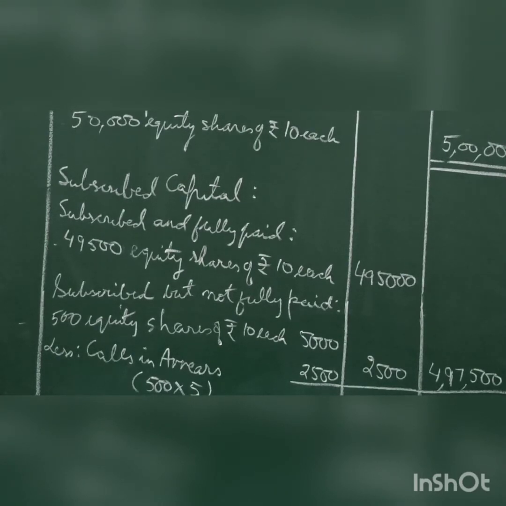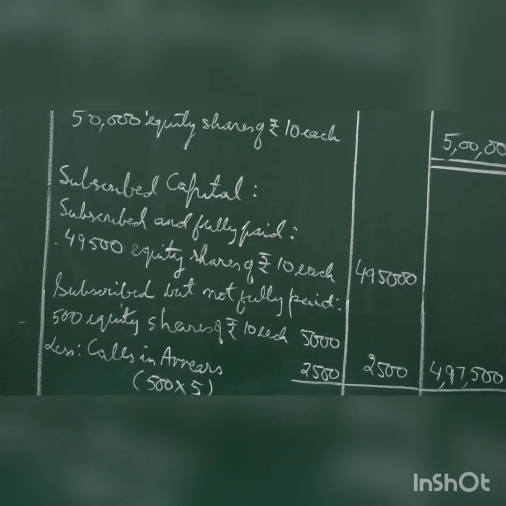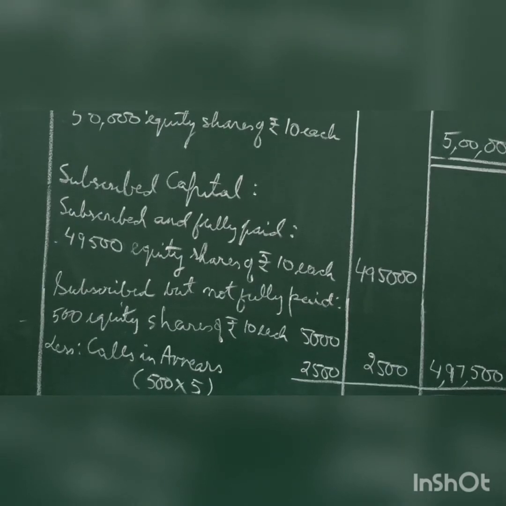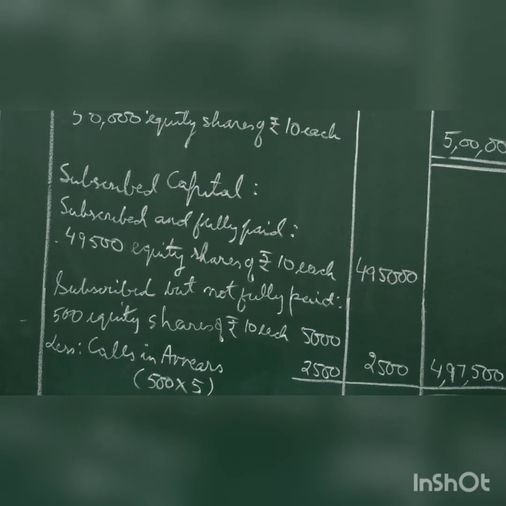Then the other part of subscribed capital is subscribed but not fully paid, or in other words subscribed but partly paid, as we can say, but we use the words but not fully paid. Now Balram had to pay 5,000 on 500 shares. How did we get that? 500 equity shares of rupees 10 each, again at face value, 5,000 he was supposed to pay. In the innermost column, less calls in arrears, the unpaid amount not received from Balram. So 500 into 5 gives you 2,500. So balance 2,500 received from him. We'll add this to 4,95,000 and that's how we have 4,97,500.